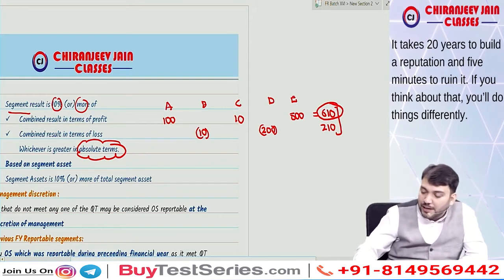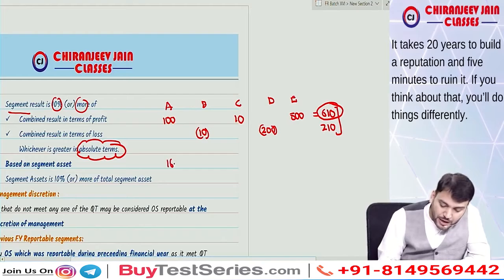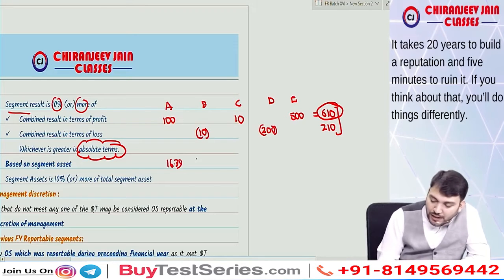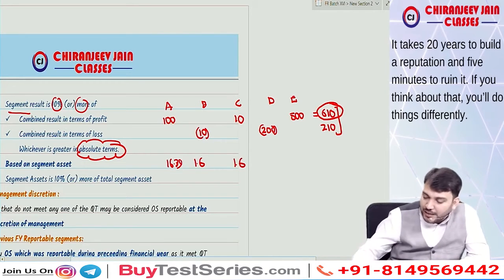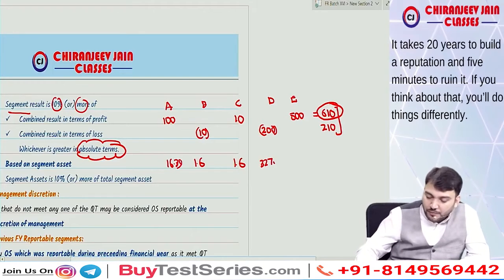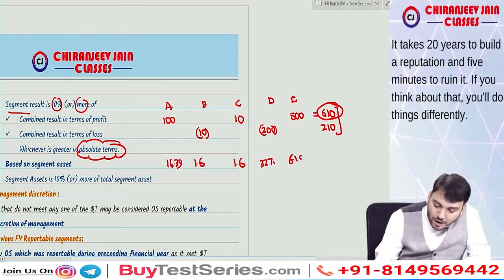So 100 divided by 610 is 16.39%. 10 divided by 610 is 1.6%. This will also be 1.6%. 200 divided by 610 will be 32.78%. 500 divided by 610 will be 81.96%.